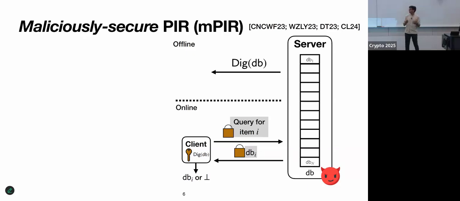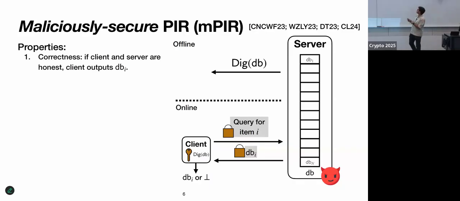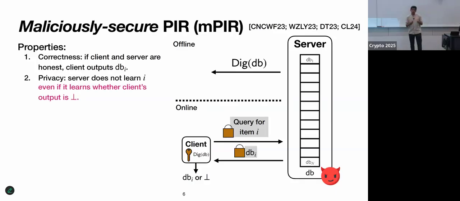So the client can error out. The properties, correctness is almost the same. If both the client and server are honest, then the client will indeed recover dbi. But where we start deviating is with privacy. What we want now is a stronger guarantee that the server should not learn any information about the client's index, even if it can see whether or not the client aborted.